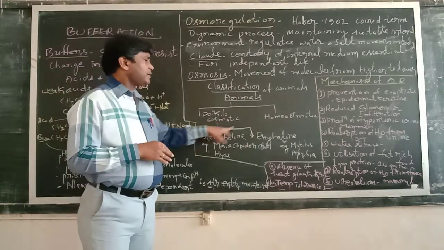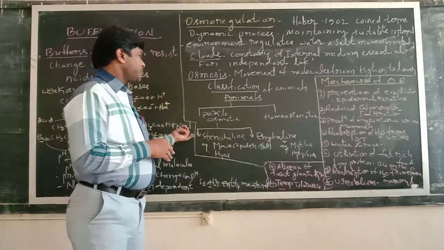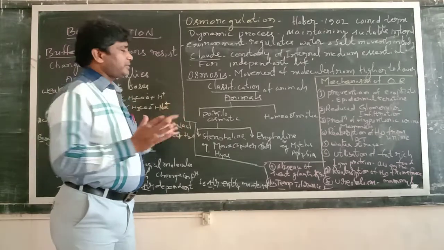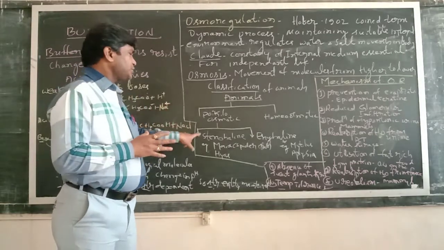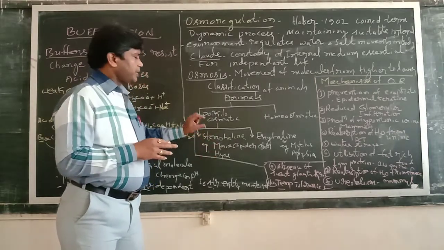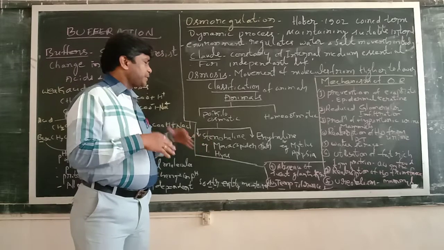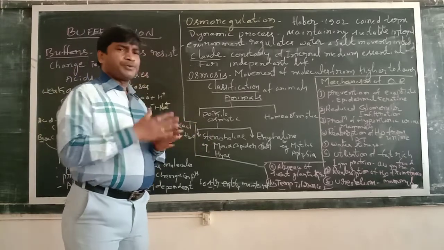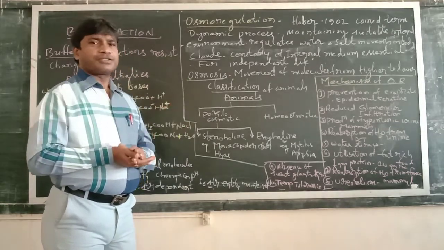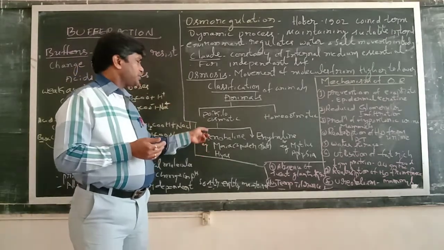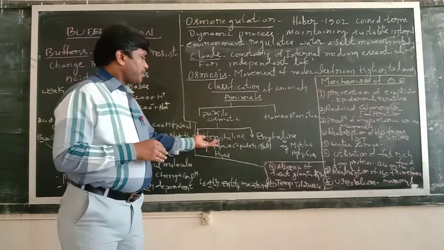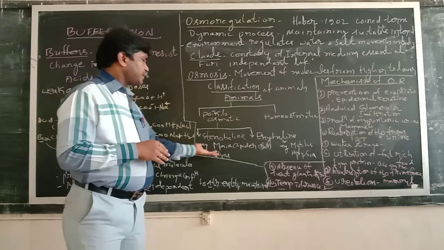Poikilosmotic animals are again classified into two types, stenohaline and euryhaline. What is stenohaline? It is mainly concerned with marine forms, where the salt concentration is more. Haline is nothing but salt. The animals belonging to this group are not able to adapt to even a slight change in the salt concentration. Such animals are stenohaline animals. For example, Maia, a type of spider crab.